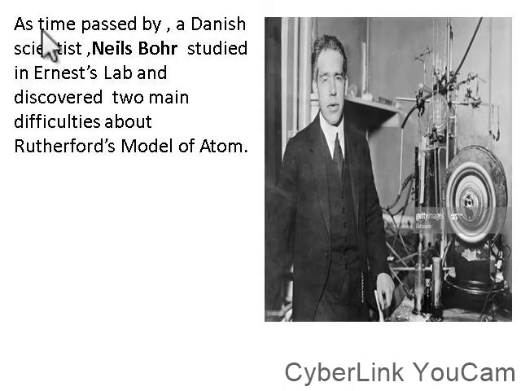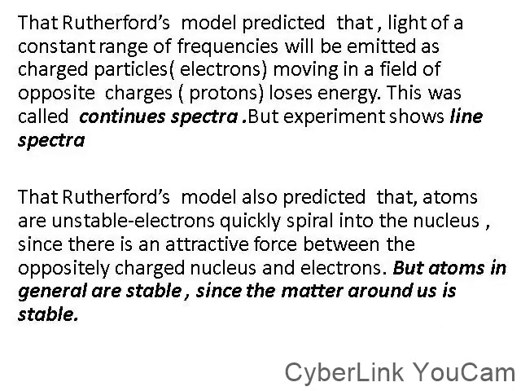So at this time, a Danish scientist, Niels Bohr, studied in Ernest's lab and discovered two main difficulties about Rutherford's model of atom. Niels Bohr studied Rutherford's work and discovered that there were some things that needed to be improved. What were those things? Let's look at it.